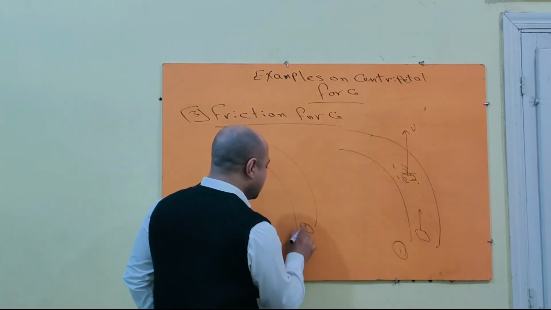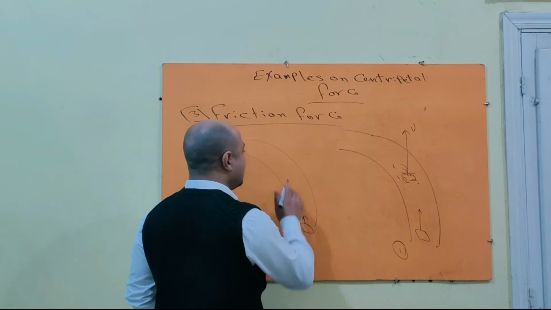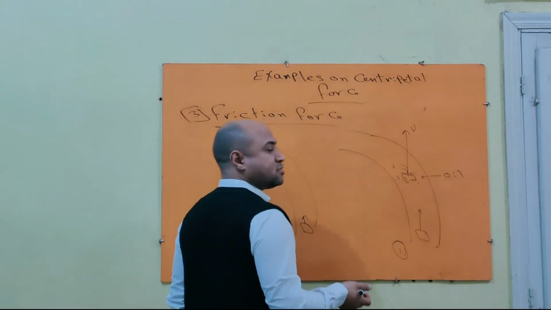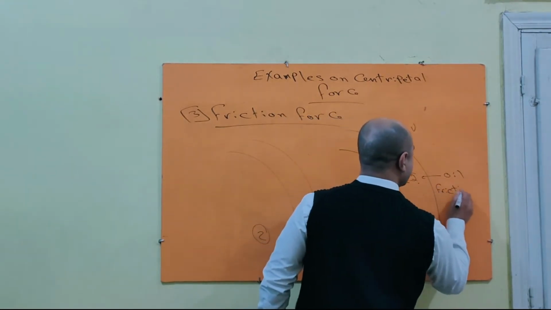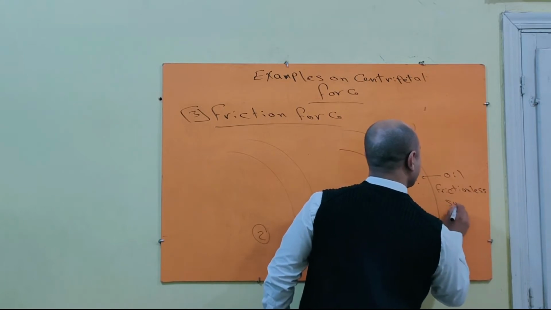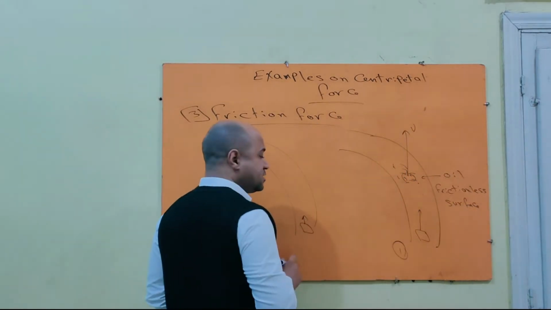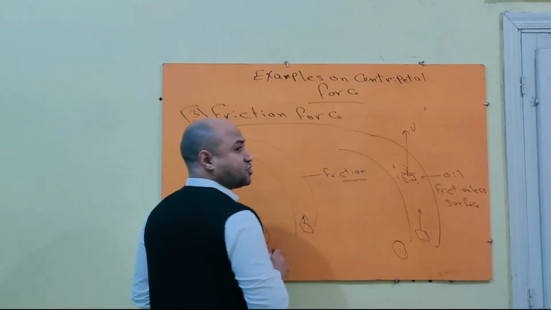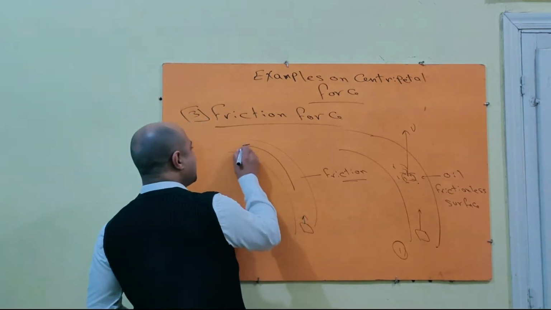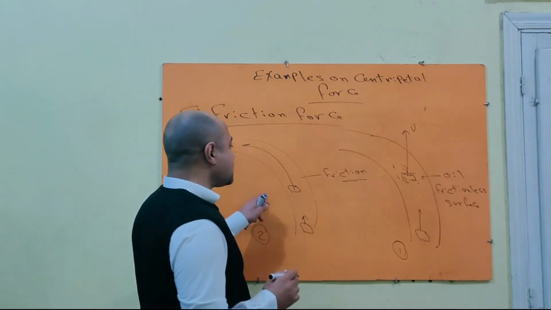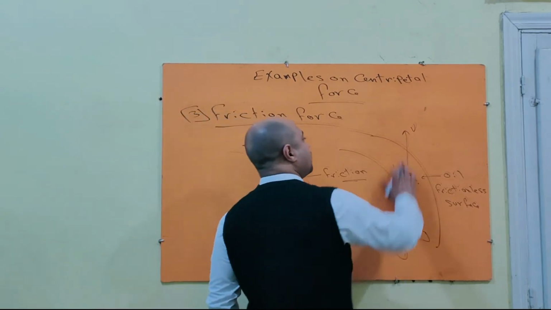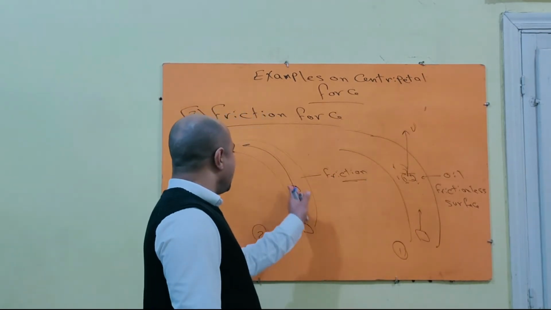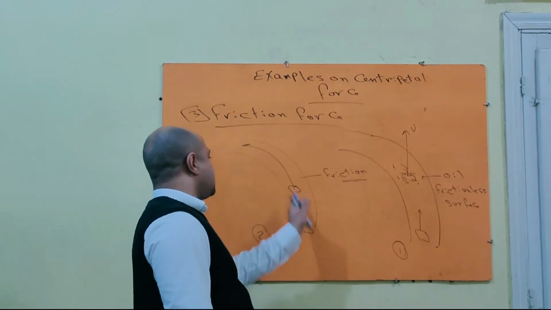لكن لو انا ماشي هنا مثلا, for example when a car moves in this route and there is a friction، هنا في oil so frictionless surface. But in this case when a car moves there is a friction, the car will keep its circular path. What is the difference between these two routes? In this case the car sweeps away from its route. العربية هنا خرجت من مسارها. لكن هنا بسبب ان في friction the car keeps its circular path.